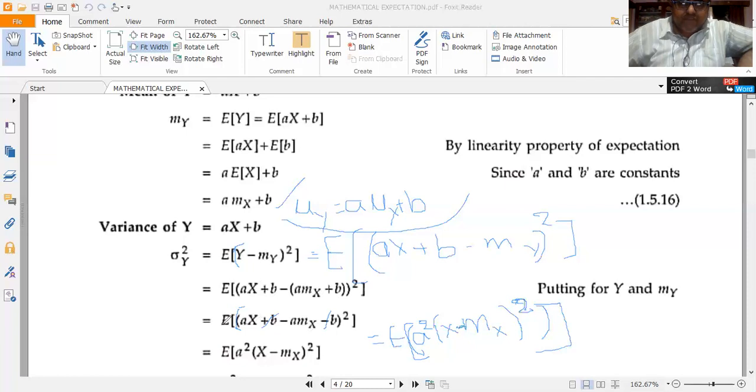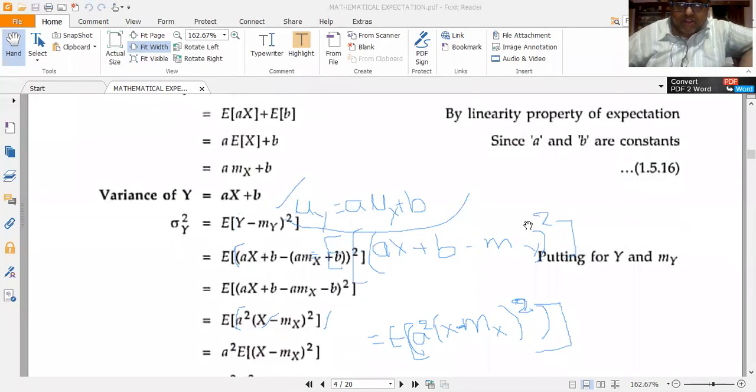If I expand this, this would be the expected value of ax minus a mu x the whole square. Now take a common and include the whole square term. So this becomes E of a squared into x minus mu x the whole square. A squared is a constant, so I can take it outside because a constant is not affected by the expectation operation.